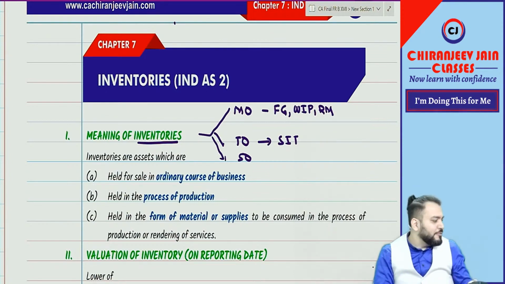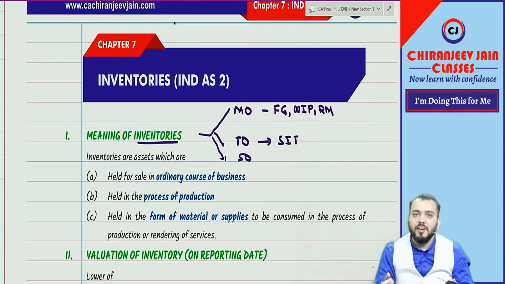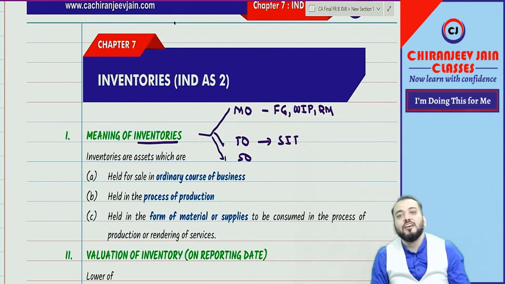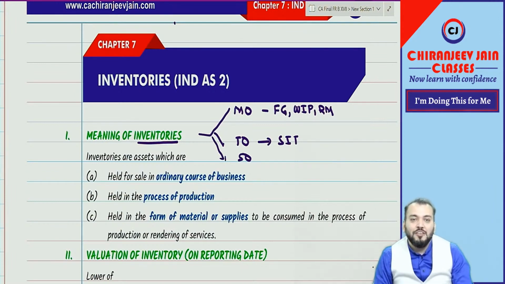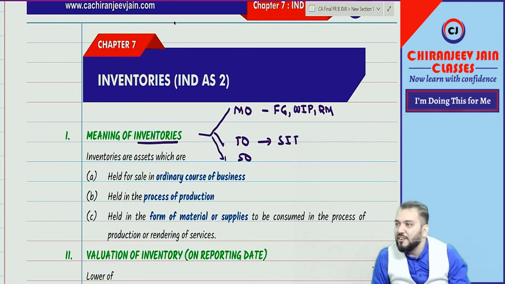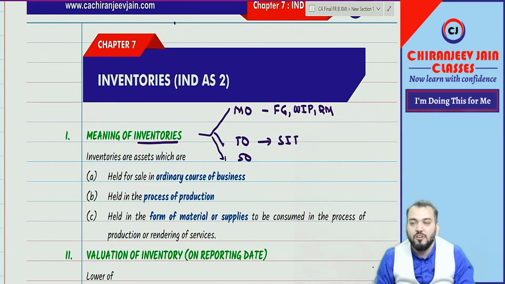I have many batteries which are not yet used. That is my inventories. Whatever I consume in providing my services, that is also inventory. So there is some misconception that only for trading and manufacturing we have inventory, but for service organization also we can have inventories.